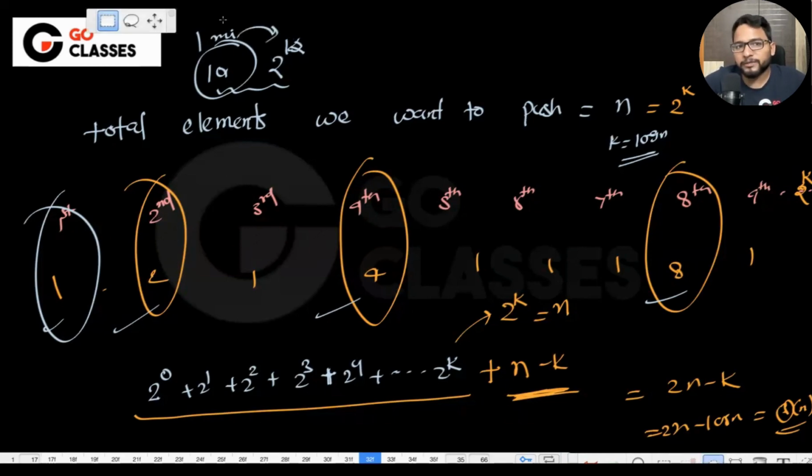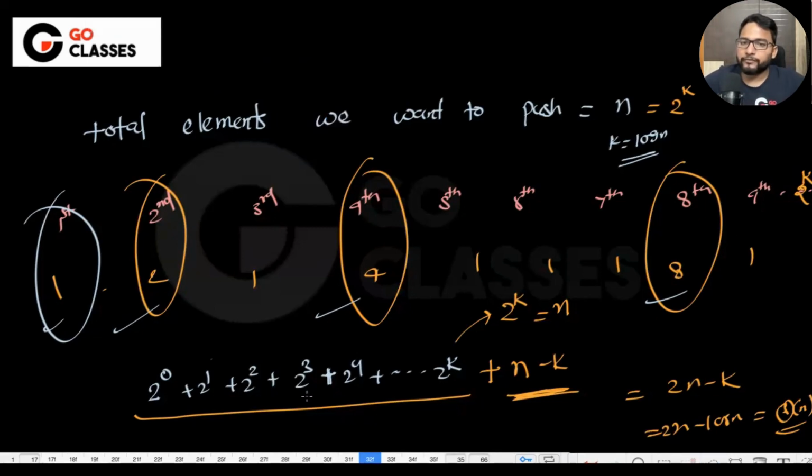So you can always represent this n in any power or anything. I mean, 2 power k, 3 power k, these things won't matter. I think we have done it many times, or maybe we will be doing it many times. In data structures, we will be doing it many times.